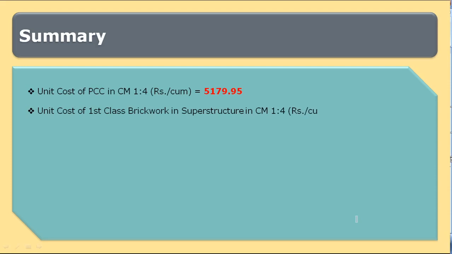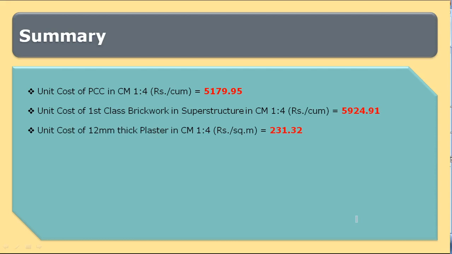In this session we have studied how to prepare the rate analysis for PCC in cement mortar 1 is to 4, for brickwork in first class in superstructure using CM 1 is to 4, that is cement mortar 1 is to 4, and for plastering 12 thick in cement mortar 1 is to 4.